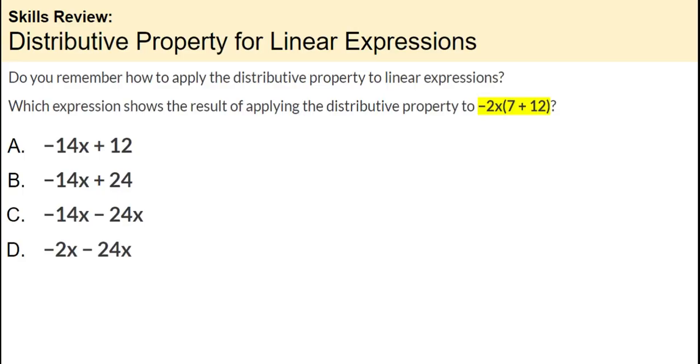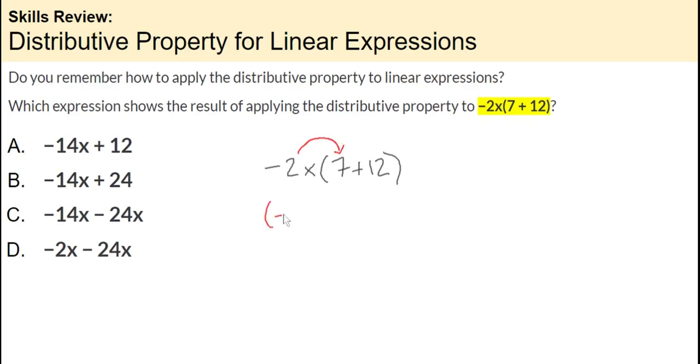All right, final review. Do you remember how to apply the distributive property correctly? Which of these expressions shows the result of applying the distributive property to -2x times (7 plus 12)? Let's rewrite this nice and big: -2x times (7 plus 12). Remember the distributive property: whatever's on the outside gets multiplied with everything on the inside. So we have -2x times 7, and that's the first thing I'm going to do.